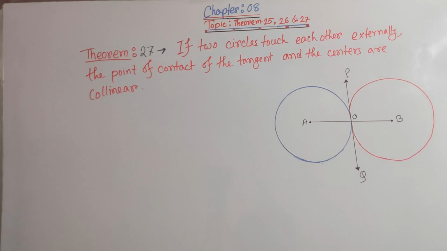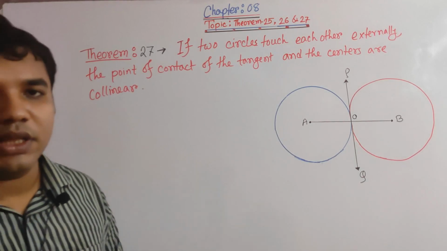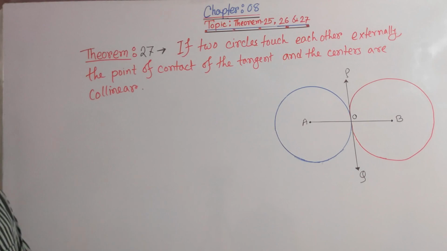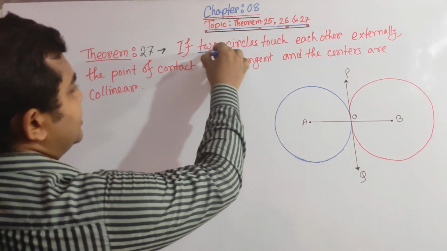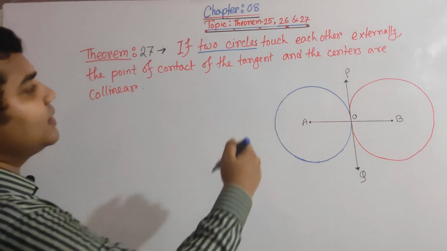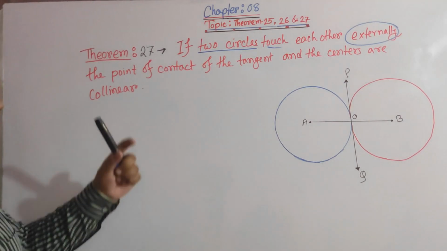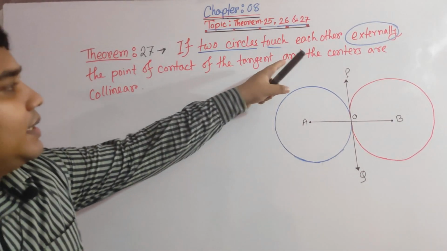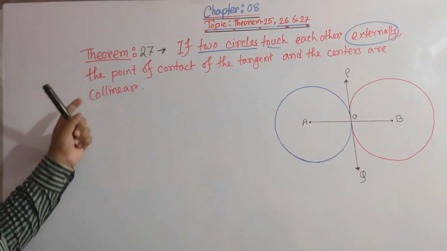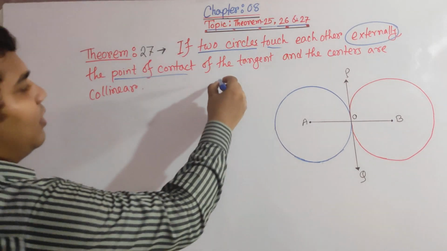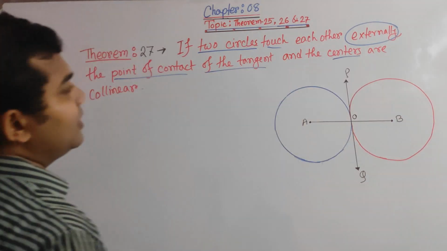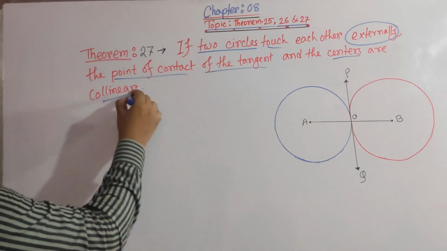Okay, dear students, that's our last theorem for this lecture, theorem number 27, and it is talking about two circles touching each other externally. The point of contact of the tangent and the centers are collinear.